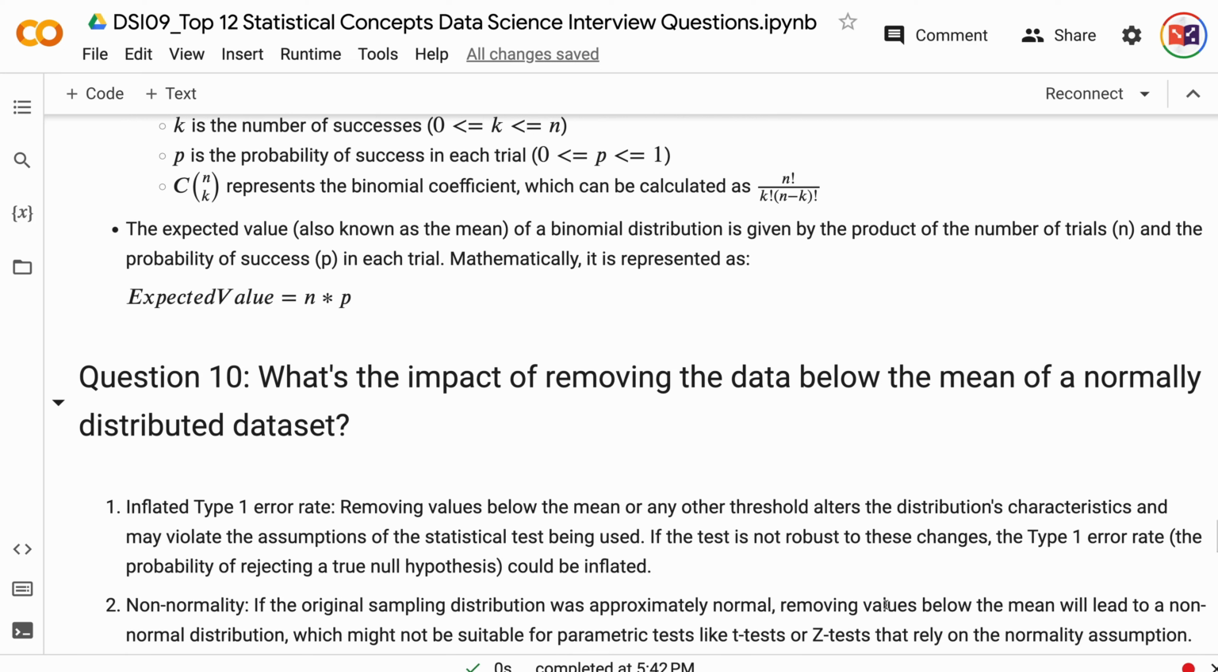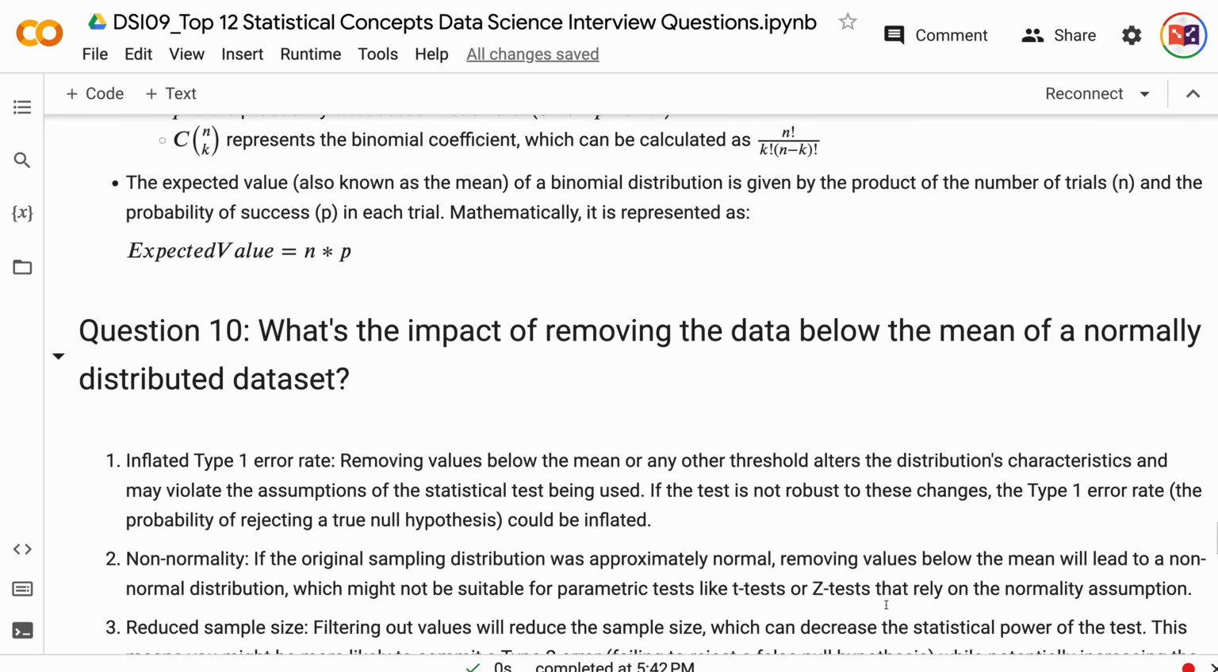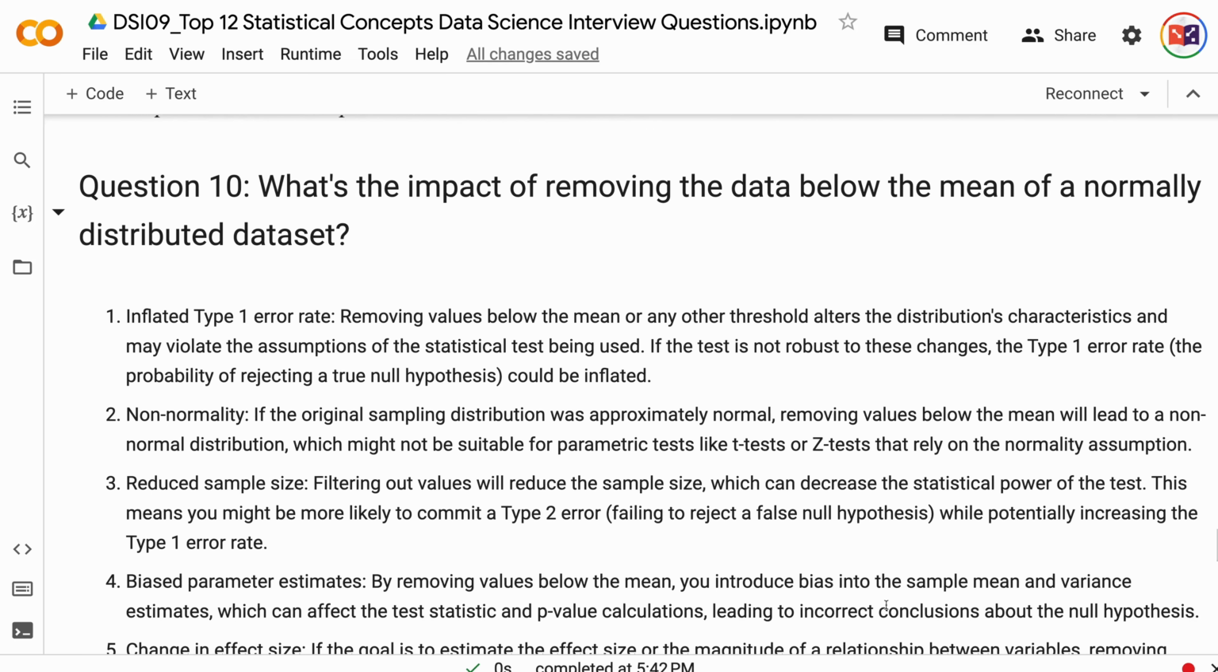Question 10. What's the impact of removing the data below the mean of a normally distributed dataset? 1. Inflated type 1 error rate. Removing values below the mean or any other threshold alters the distribution's characteristics and may violate the assumptions of the statistical test being used. If the test is not robust to these changes, the type 1 error rate could be inflated. 2. Non-normality. If the original sampling distribution was approximately normal, removing values below the mean will lead to a